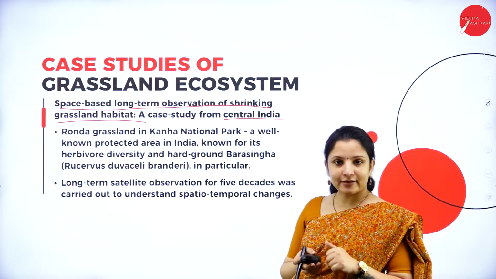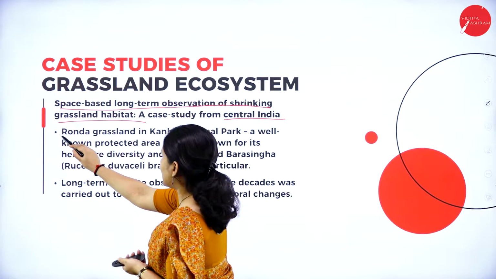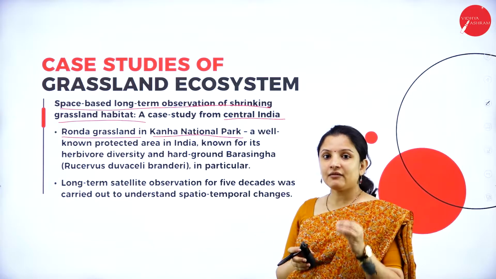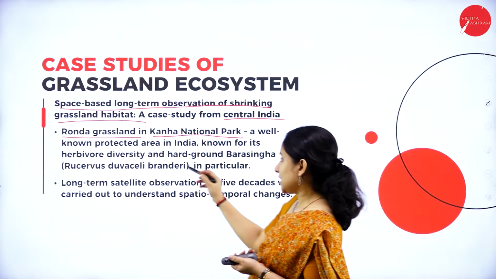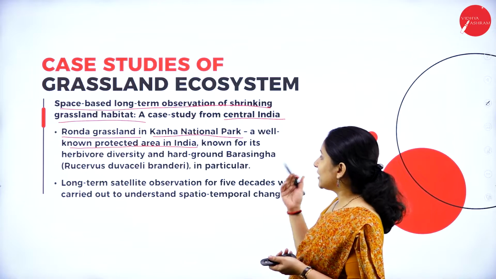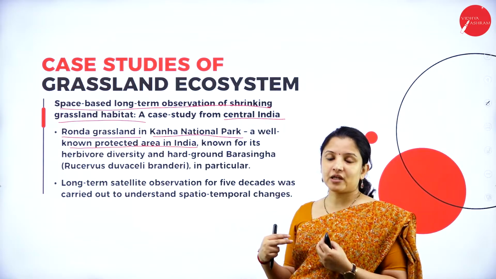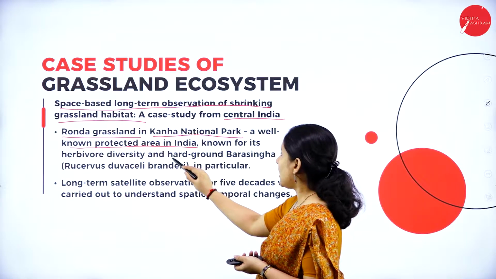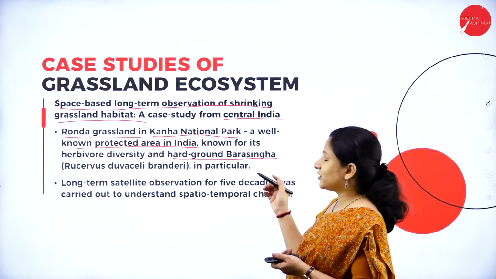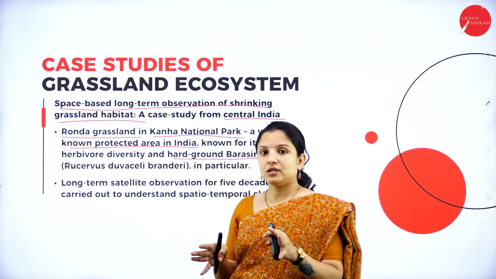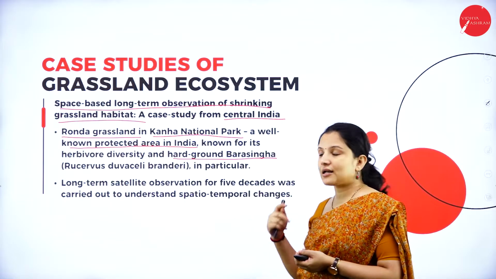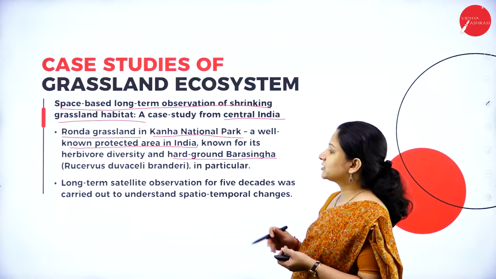Here a grassland was selected, that is Ronda grassland, which is present in Kanha National Park, a very well known protected area in India. Kanha National Park is well known because it has a lot of herbivore population and also the hard ground Barsinga. Barsinga is a deer actually. The Barsinga population is particularly high in Kanha National Park, and it is because it is a grassland. So they chose this area for study.